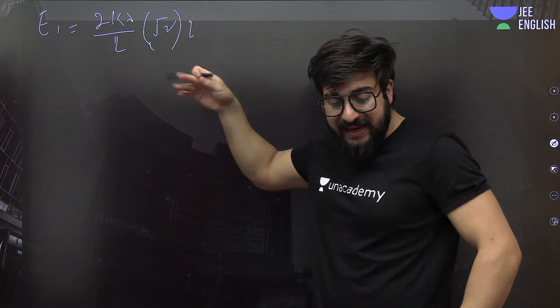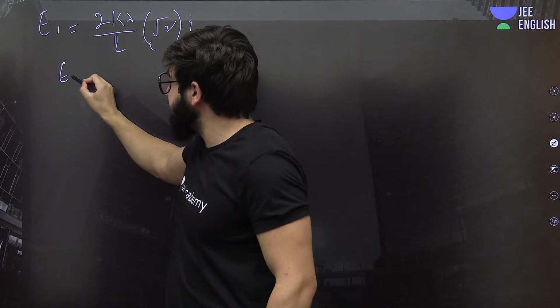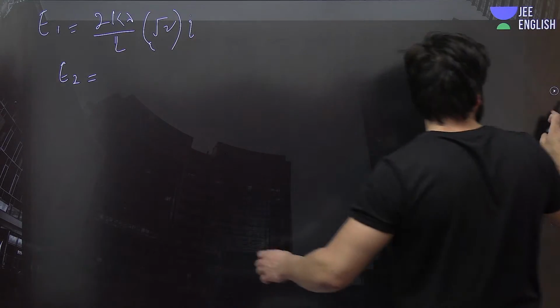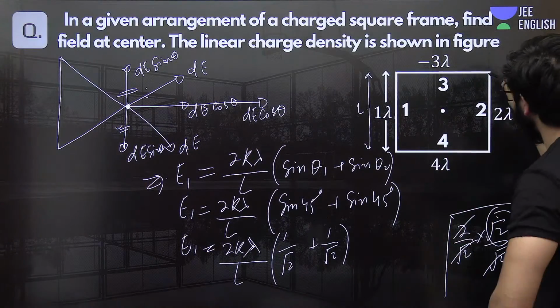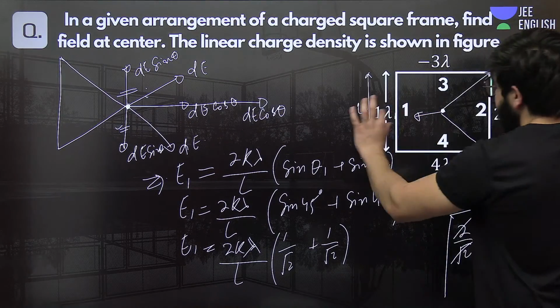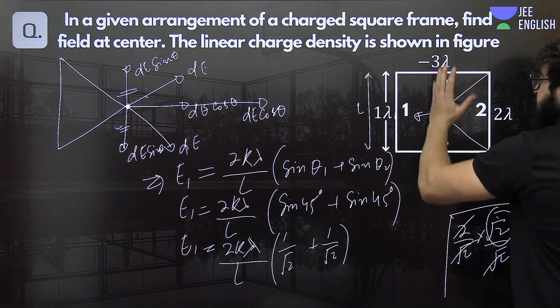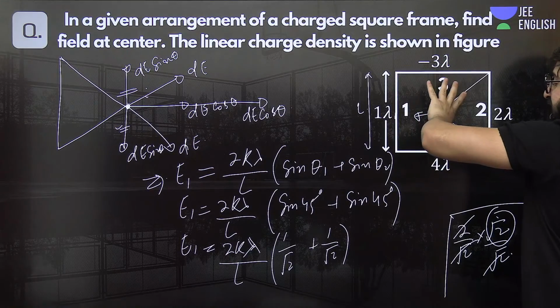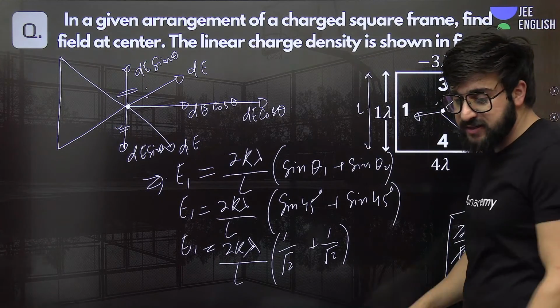Now the second is, how can I find this E2? E2 means because of this rod. This rod will have two elements, so it will be something like this. The vertical components will cancel each other, and the net will be the horizontal component.